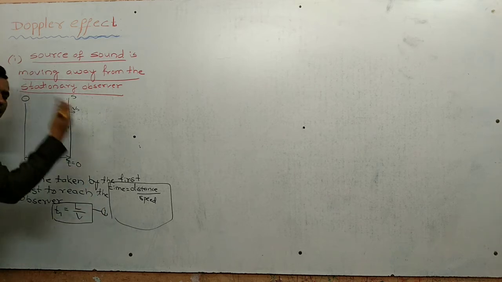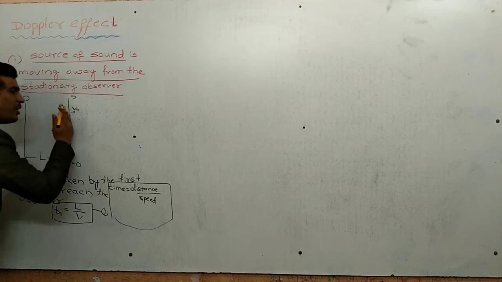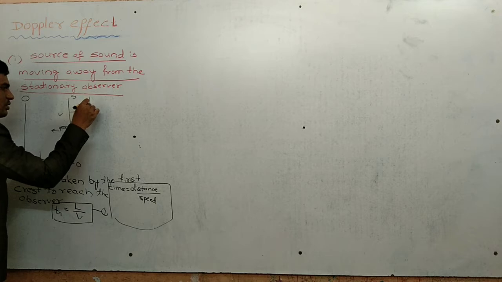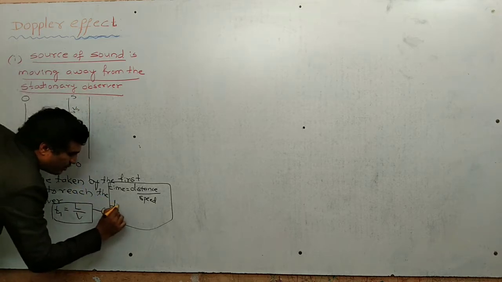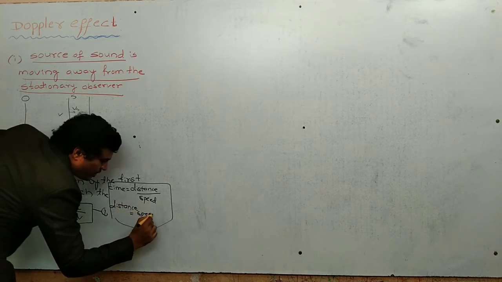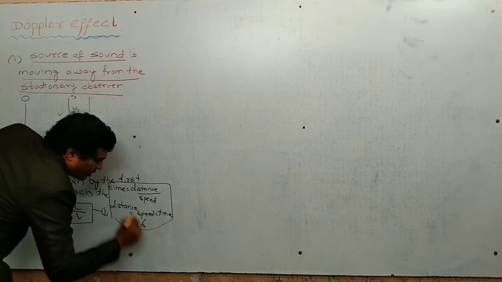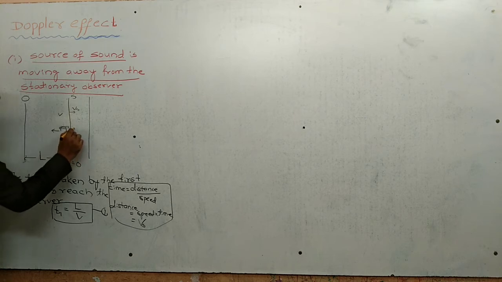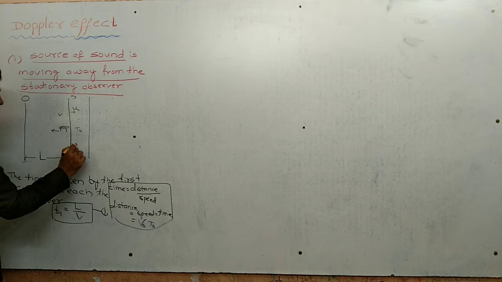Now after t0 time interval, it produces the second crest. But during that time it travels a certain distance. Now what is the distance traveled by the source? Distance equals speed into time. Velocity of the source is Vs and time here is t0. So the distance it travels is Vs t0.